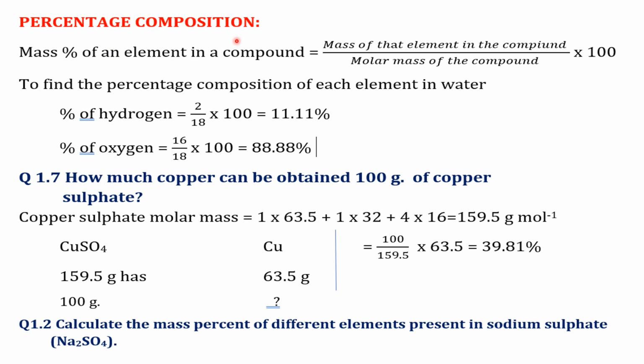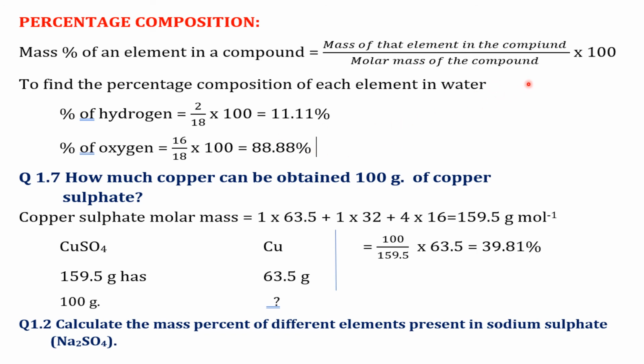Percentage composition. Calculating percentage composition of each element is very important in calculating the empirical formula and molecular formula. Mass percentage of any element in a compound can be calculated as mass of that element in the compound by molar mass of the compound into 100. So to find the percentage composition of each element in water, let us have this as an example.